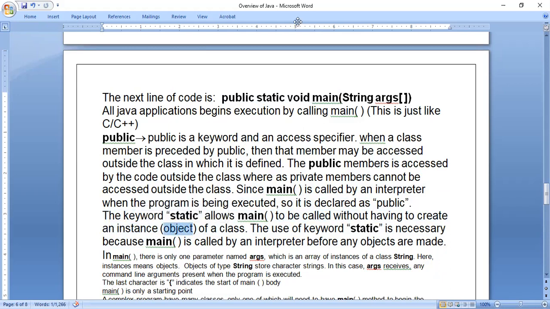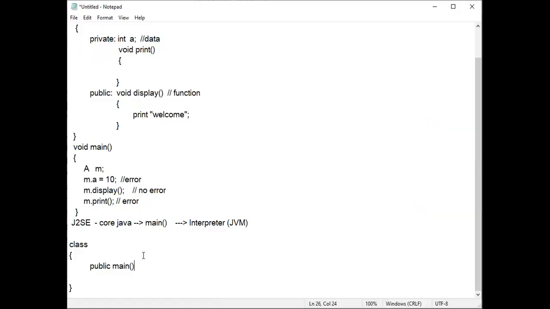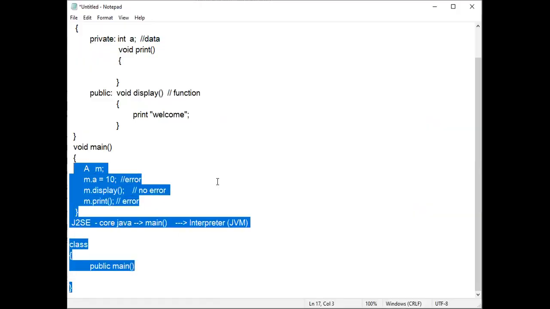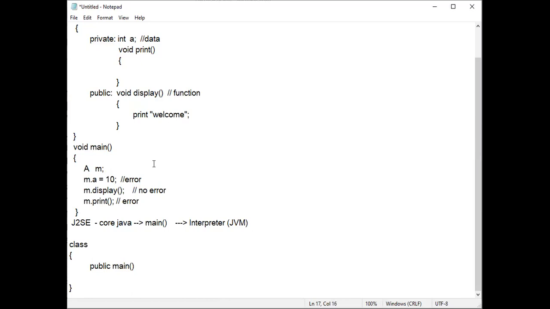When we execute programs where we use the classes and objects concept, generally, if I want to access the data A, or the functions print and display, first I should create an object. So here M is an object, A is the class name, and M is the object name.